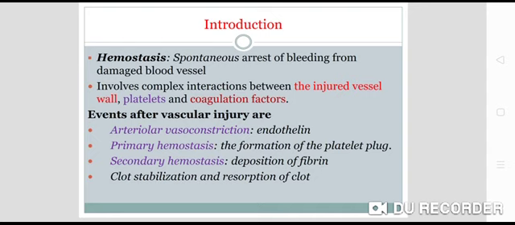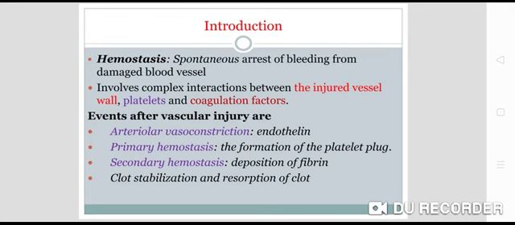Then second, there is primary hemostasis, meaning the formation of the platelet plug. And then there is secondary hemostasis in the form of deposition of fibrin. And then clot stabilization, and ultimately there will be a resorption of the clot. So these are the events after vascular injury.